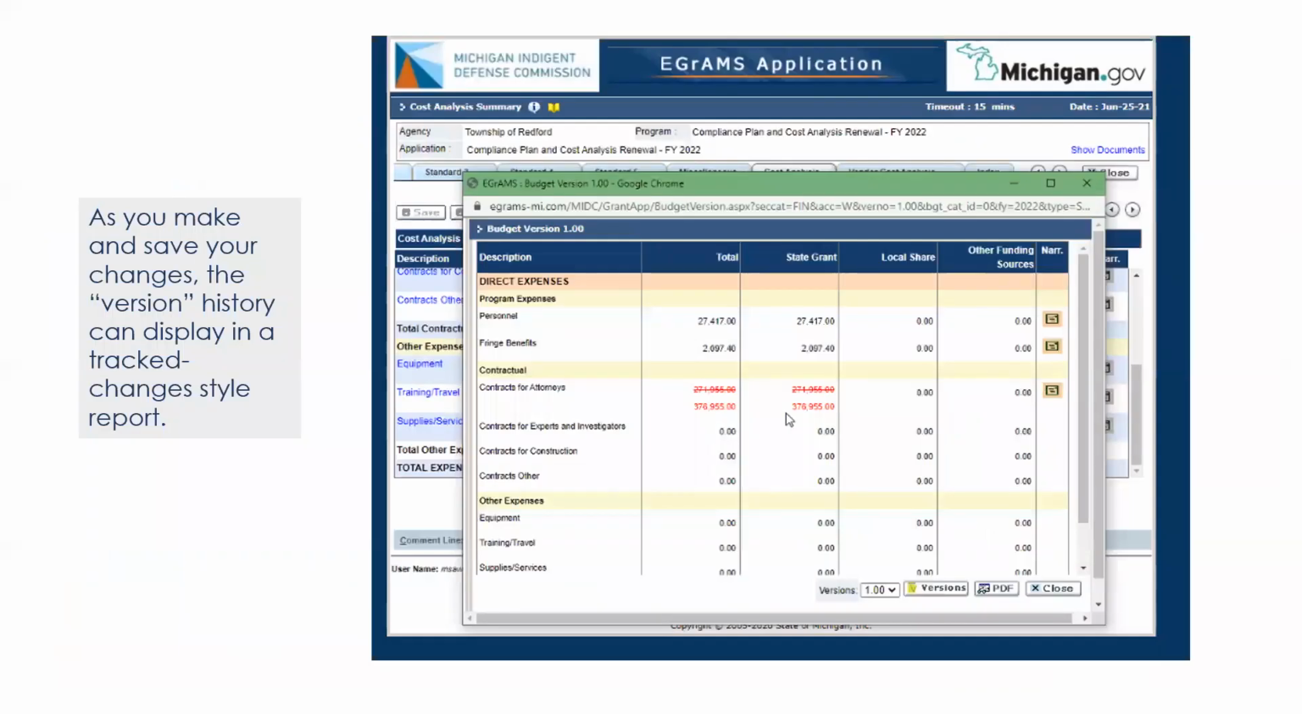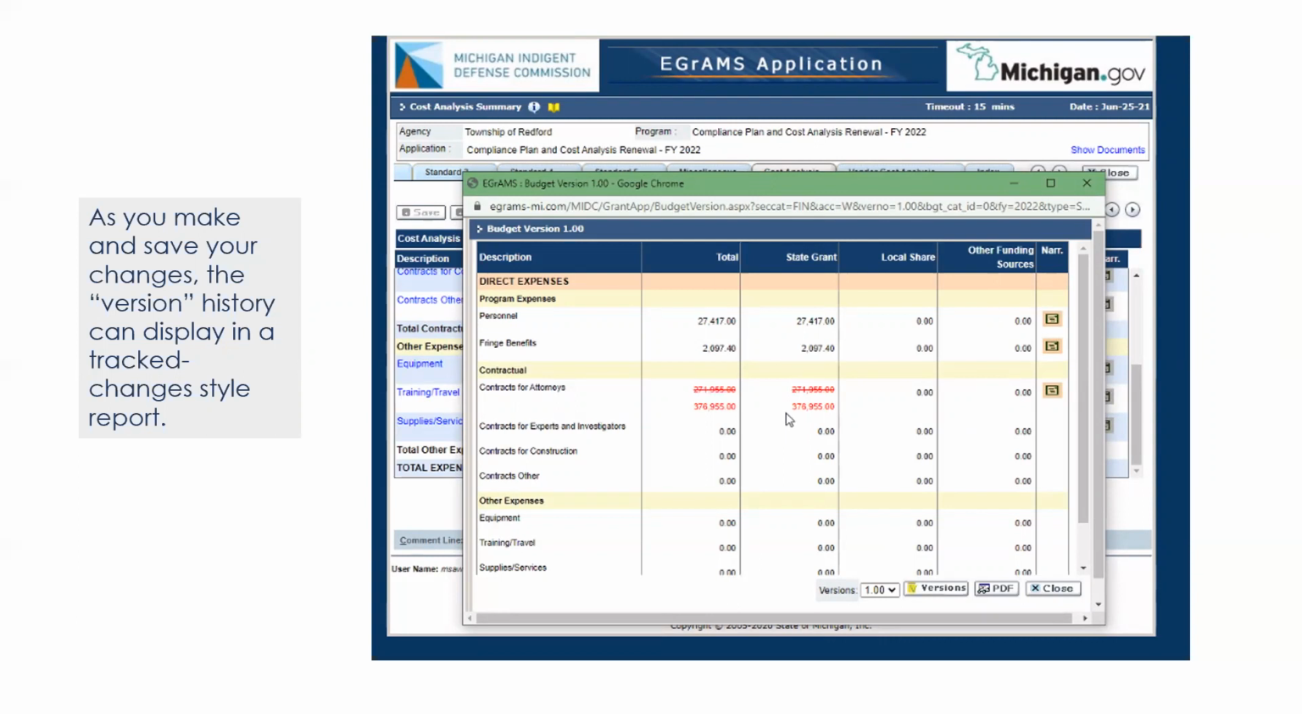The same type of version history also displays in the cost analysis if you're making any revisions to the numbers or funding requested. So work your way through these documents to edit, make changes, and save your revisions just as you did with the original submission.